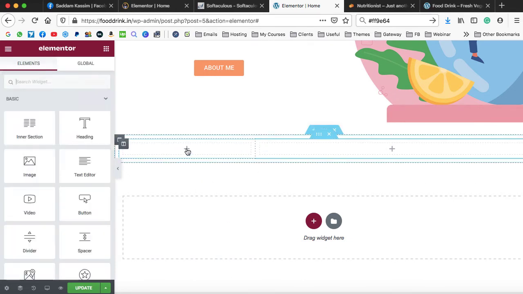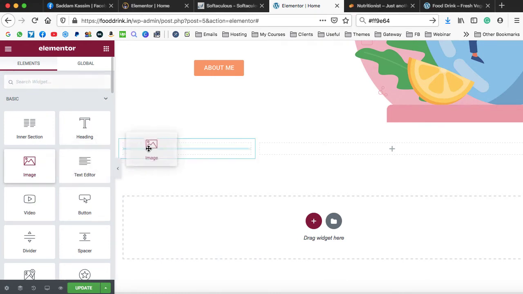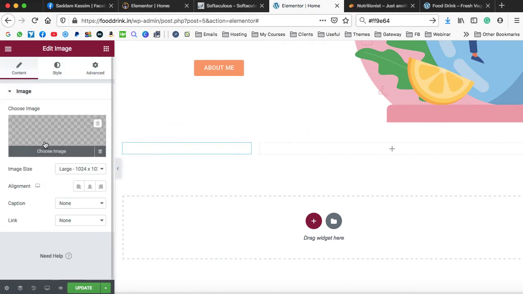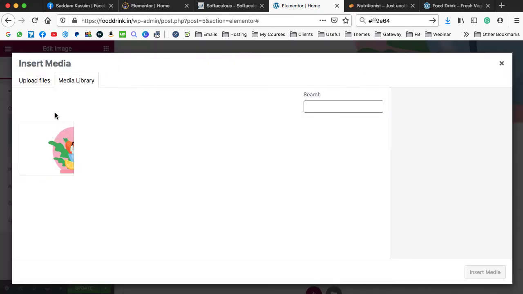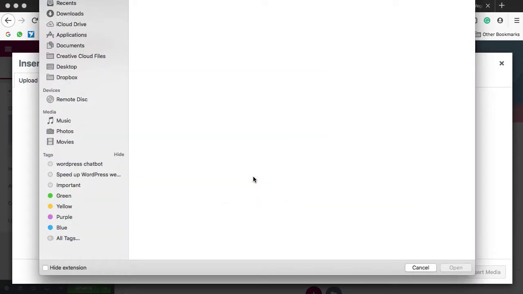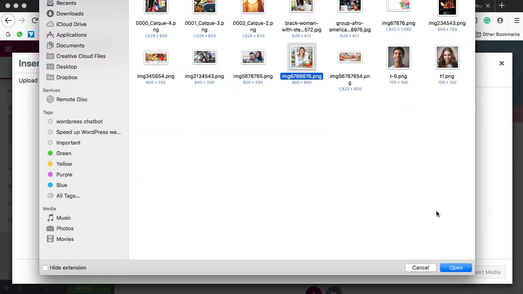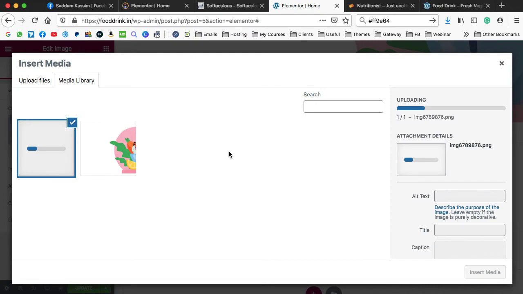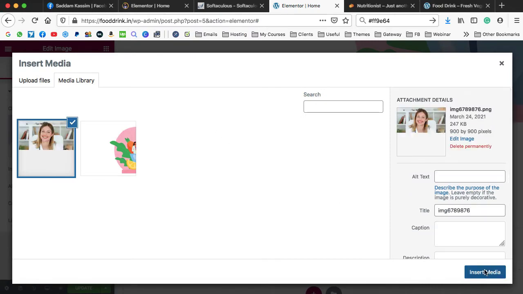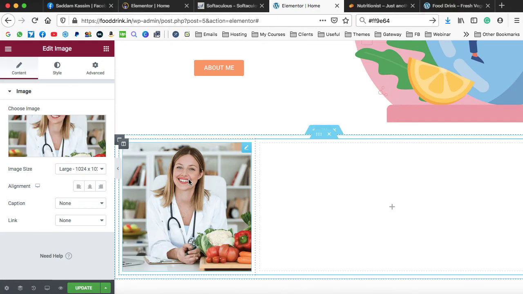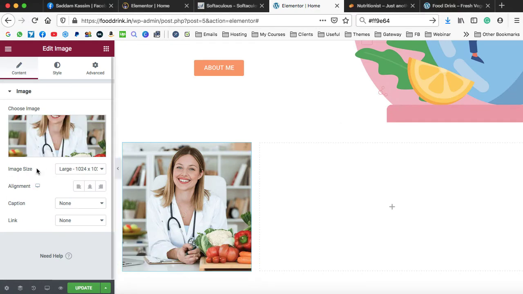Okay, so here we can display an image. Just click on this plus. Here we have the image widget. Drop inside it, and then click on choose image. It's time to upload the Laura image. So here we have this Laura. Open it, and it will be uploaded into your media library. Okay, now let's click on insert. So image appears over here like this. Make sure to set the image size. Right now it is 1024 pixel.